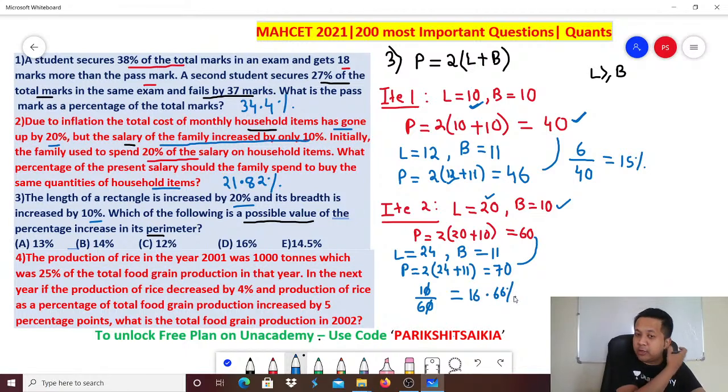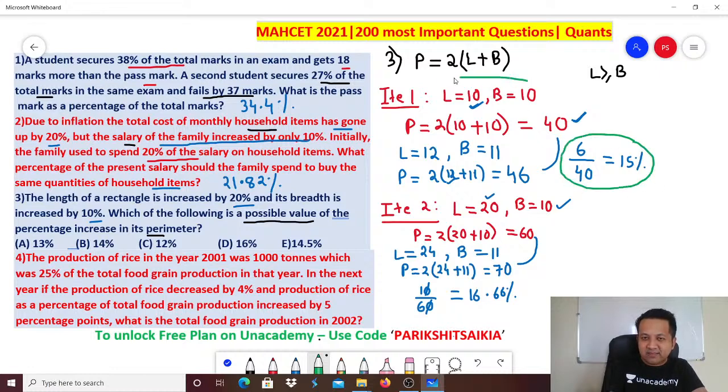See, now you can keep on doing this, but there is something that you got to understand at this point. What is it? You took the worst case. What was iteration 1? Iteration 1 was the scenario where you took the worst case. Worst case means length is equal to the breadth. That is the smallest case. The smallest possible value of length is when it is equal to the breadth.